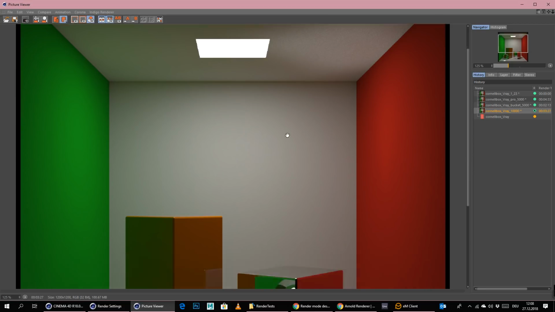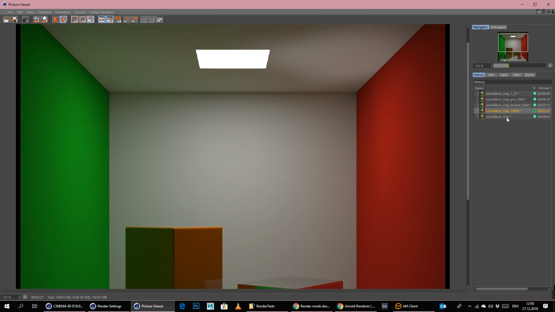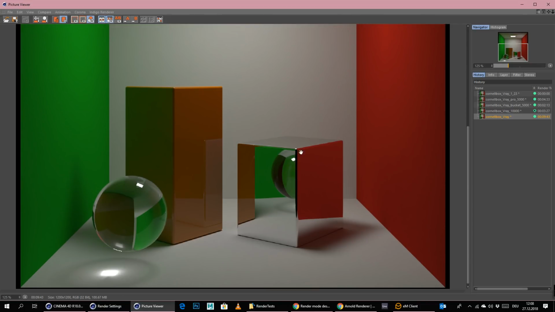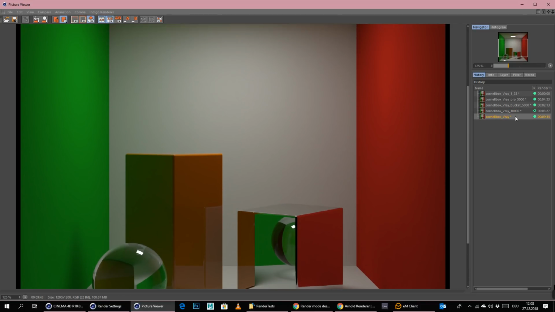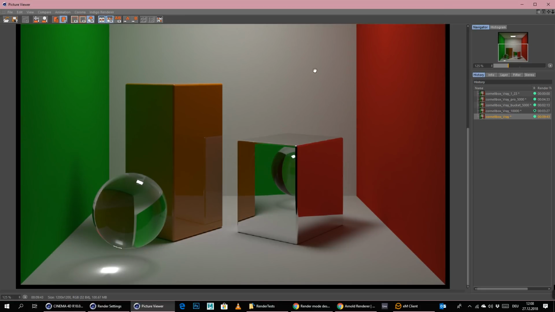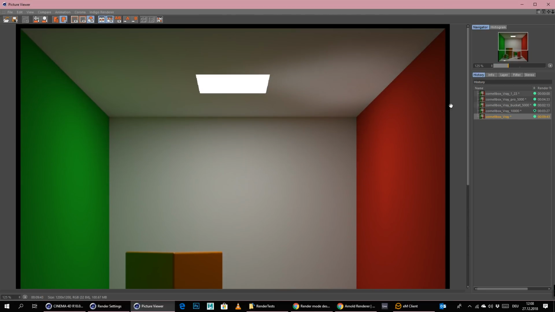So the actual rendering was pretty fast, but the calculation for this caustics map just simply took around 6 minutes or something like that. So now it's completely finished after 9 minutes and 43 seconds for this image. I think it's a little bit of a long render time, but with caustics on I think it's still okay. And so yeah, I think that's just fine.